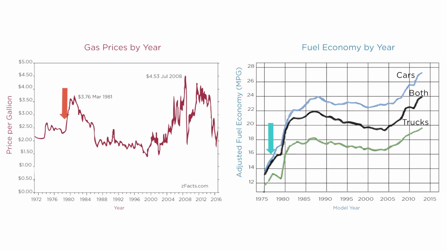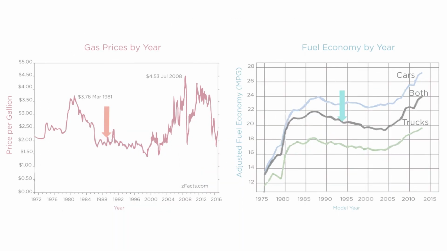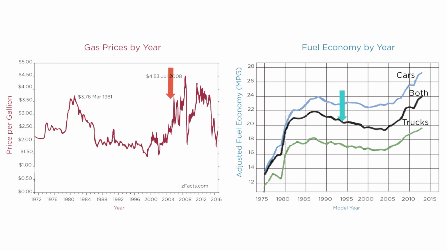In the US, gas prices spiked in the 1970s and early 1980s. These higher prices had the long-term effect of making the US auto fleet a lot more fuel-efficient. Then, as gas prices dropped back down in the middle to late 1980s, so did the average fuel efficiency of US vehicles. These low gas prices lasted into the 90s and early 2000s and helped fuel an explosion in the sale of large, less efficient sports utility vehicles. And when gas prices rose again around 2005, what do you know? So did the average fuel efficiency of the cars on the road. Cross-price elasticity in action.